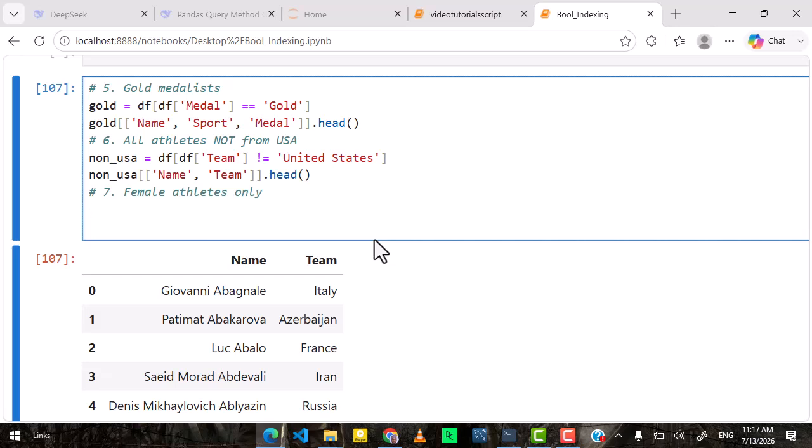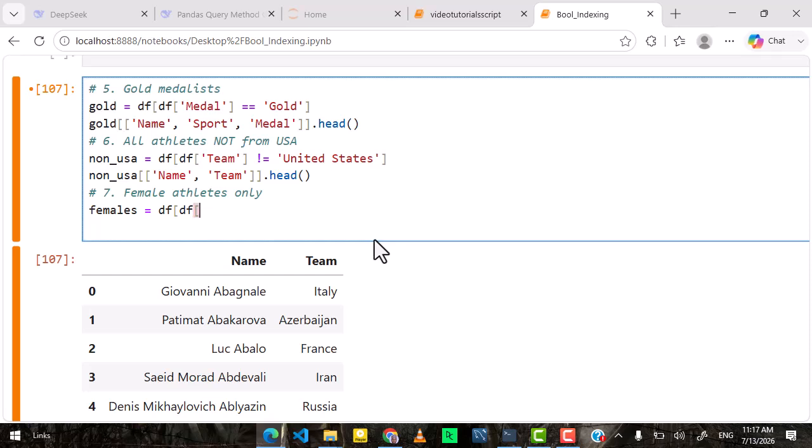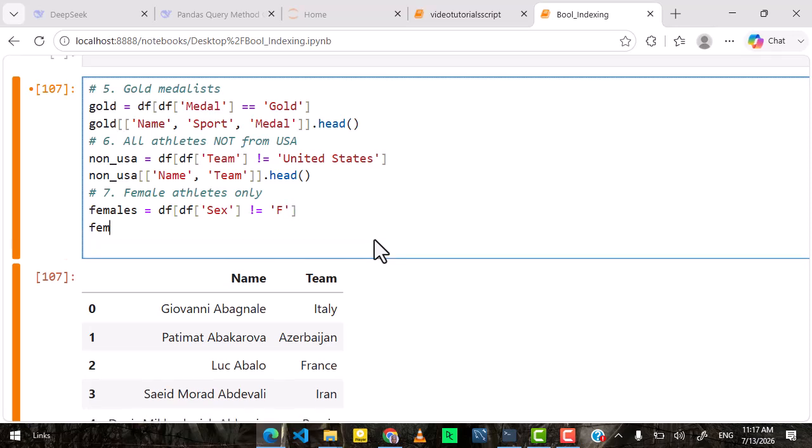It's quite simple actually, right? Only female athletes, females will be used. You call on the sex column for where sex is equal to F. It can also be not equal to F, right?